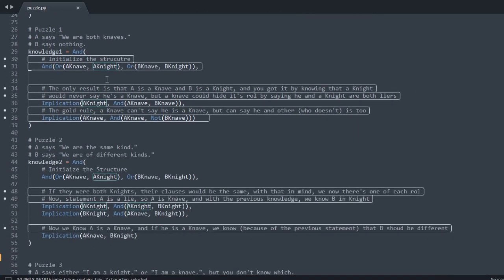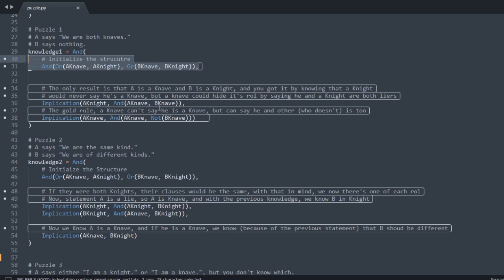Now here in puzzle 1, A says that they are both knaves and B says nothing. So I initialize the structure the same way as before, but here we know that a knight would say that he's a knight, and a knave can't say that he's a knave, but he can say that he and another person that is a knight are both knaves.